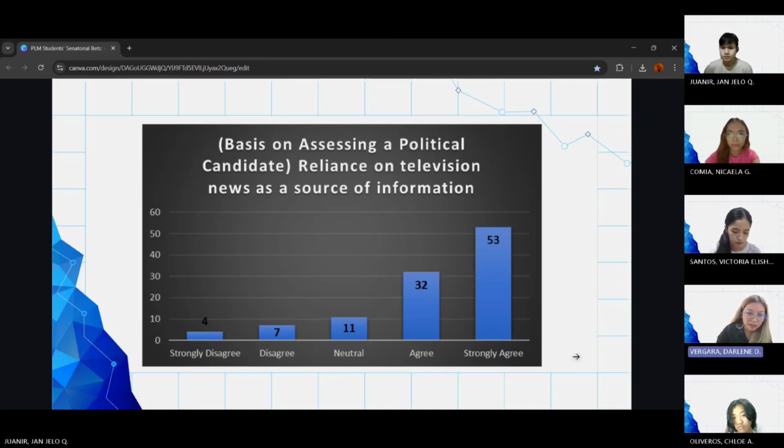11 stay neutral. And then additionally, 7 participants disagree that the reliance on television news as a source of information is one of the bases. And lastly, 4 participants strongly disagree that the reliance on television news as a source of information is a basis on assessing a political candidate.